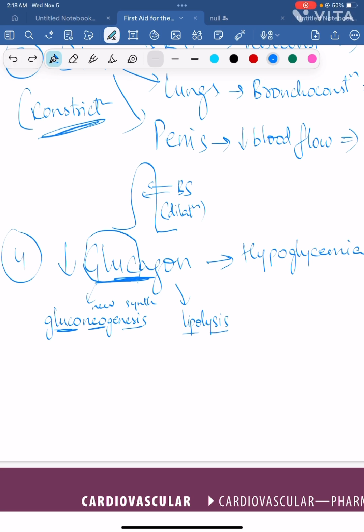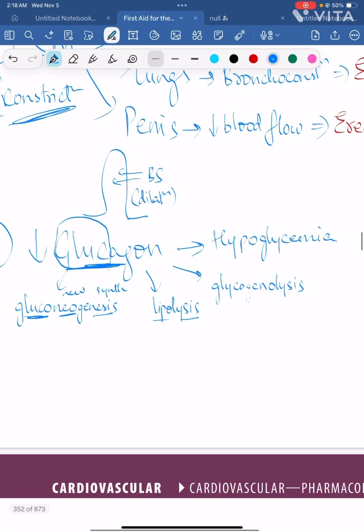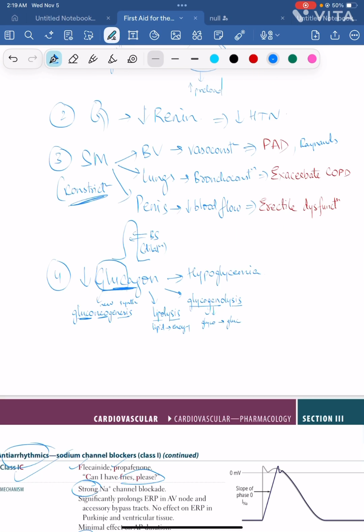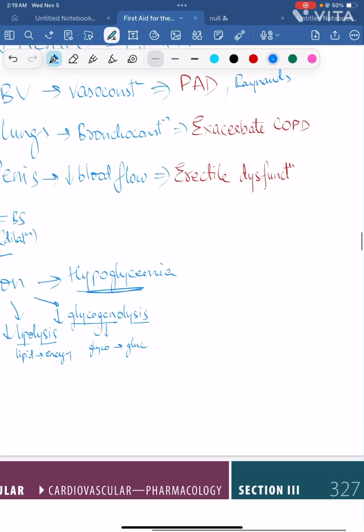So it breaks down fat and creates products which help utilize energy. Next is glycogenolysis. So by name itself you can know it breaks down glycogen, right? From glycogen it produces glucose. So when there is no glucose production, all these pathways are decreased. This will cause hypoglycemia.